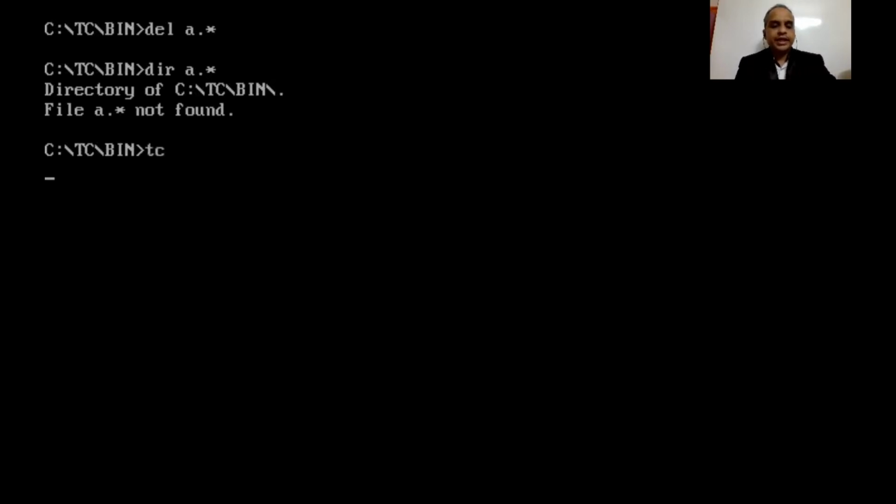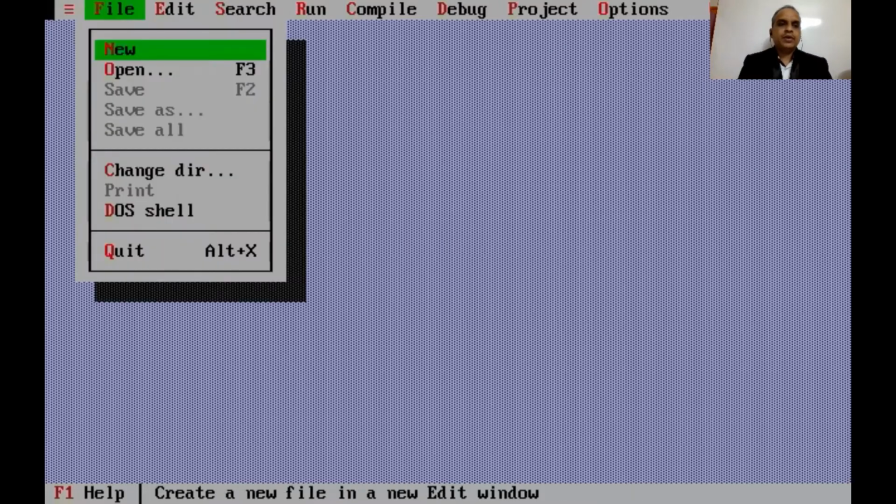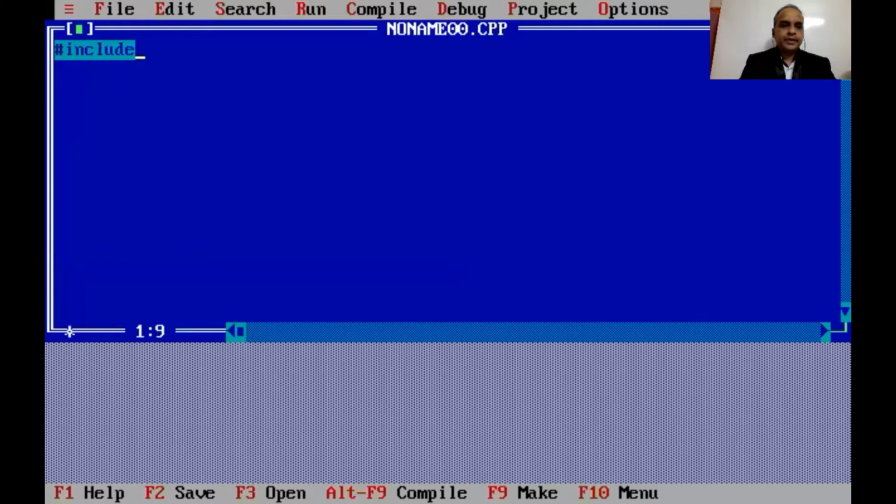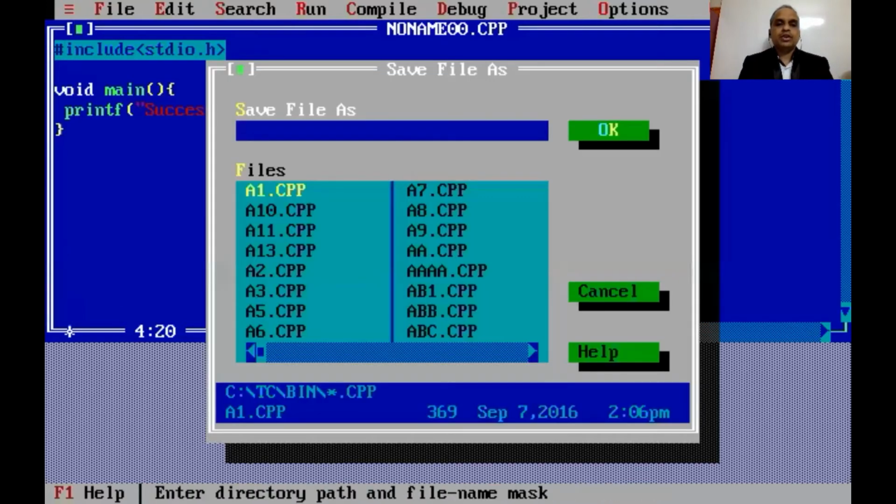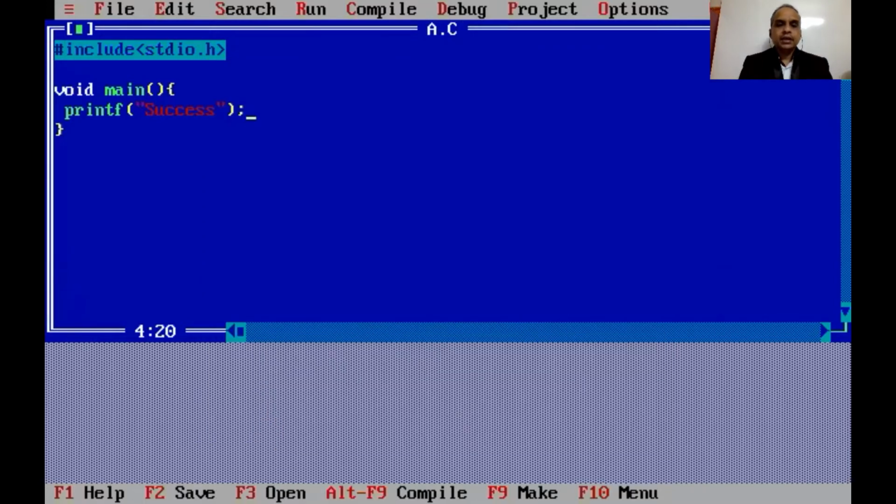Okay, let's go into the Turbo C IDE, and here we go with writing a new program. My focus is not to explain the programming lines at this moment, right? So here we go with the simple entry point main, and inside the printf I'll write what I want to print, that is success. And according to von Neumann architecture, as a programmer I must save my programs in the memory, so I'm saving it with the name a.c. Right now my computer contains a.c, and the C program to print success is written completely, right?